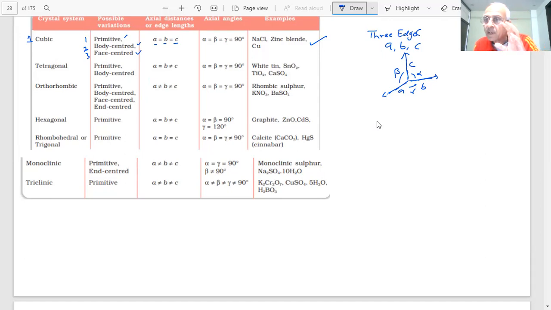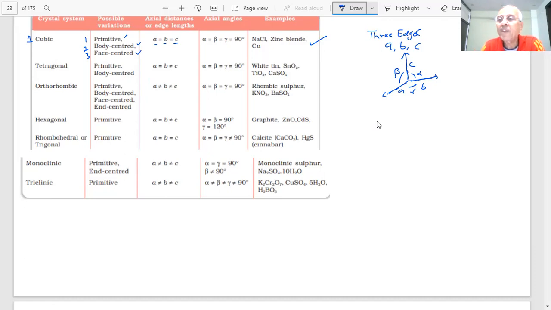Sometimes in the paper they can ask you examples. Why? Because this information is given in your book, students. Anything which is given in the NCERT book can become a question, so we must learn it. There are certain things we have to learn, students, because this chapter involves a lot of visualization and imagination. Three-dimensional pictures are there. I don't have anything to show you. So whatever I'm drawing on the board, I'm talking of crystal lattices. They are three dimensional. So we have to imagine and visualize in this chapter, solid state, very especially.